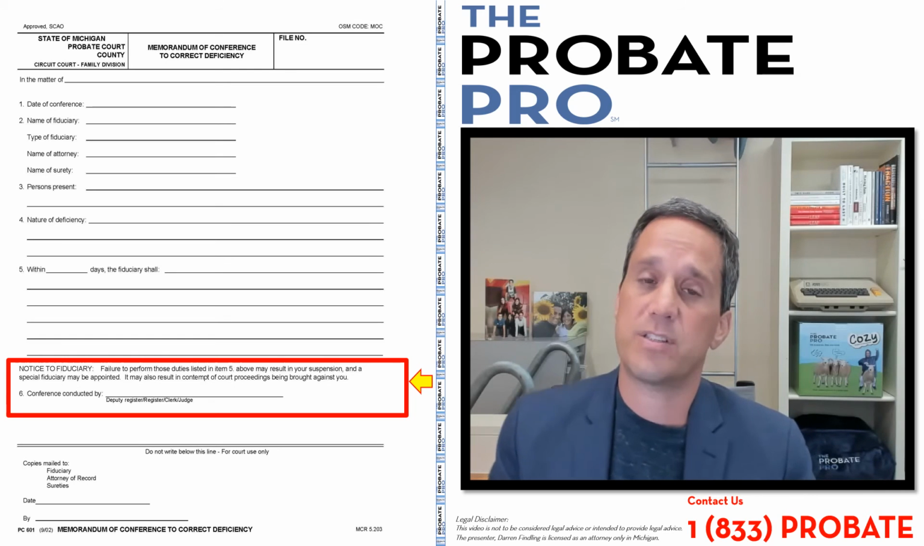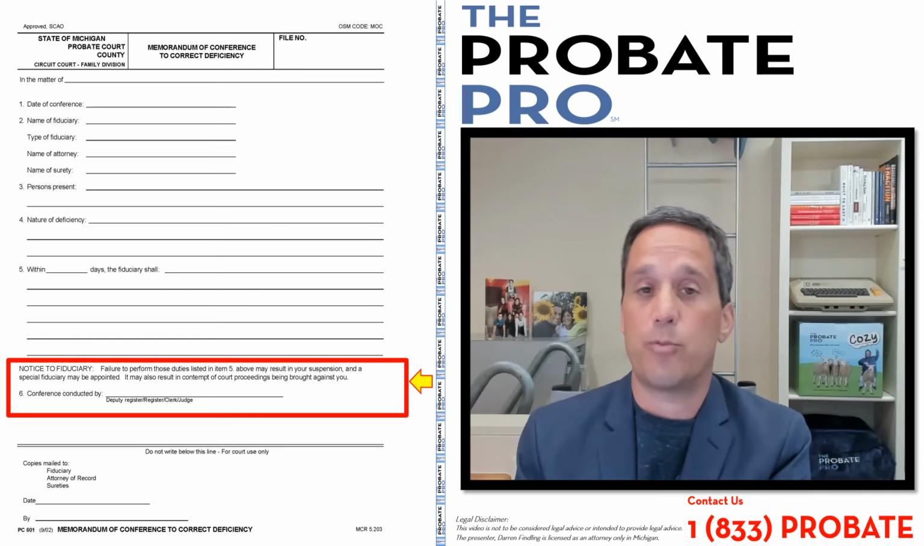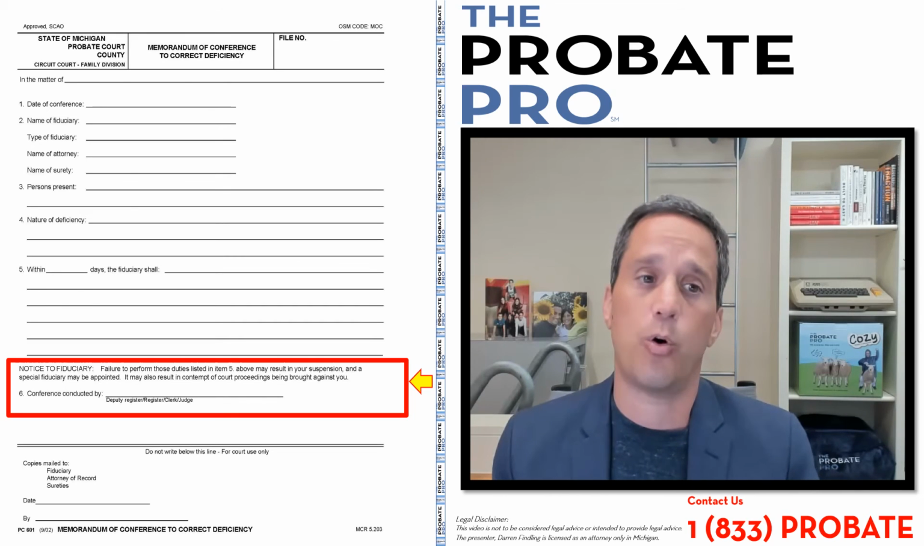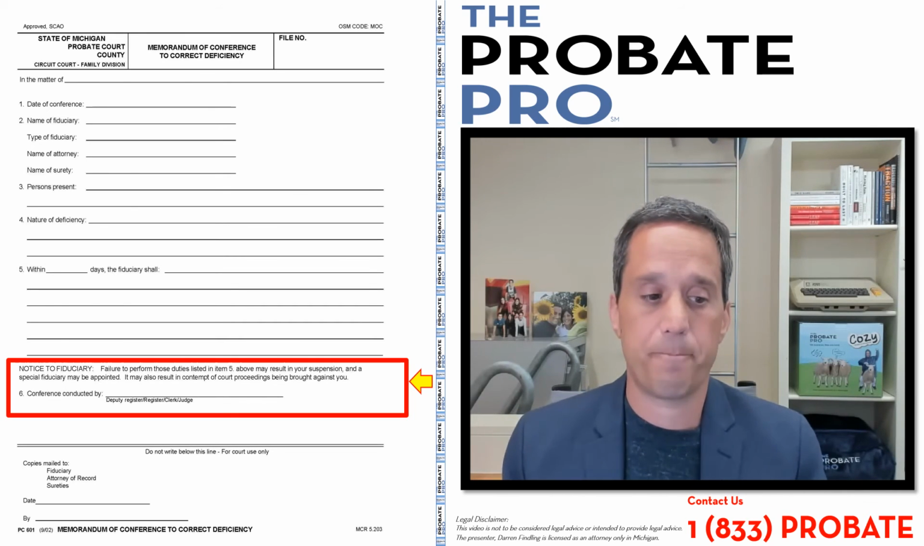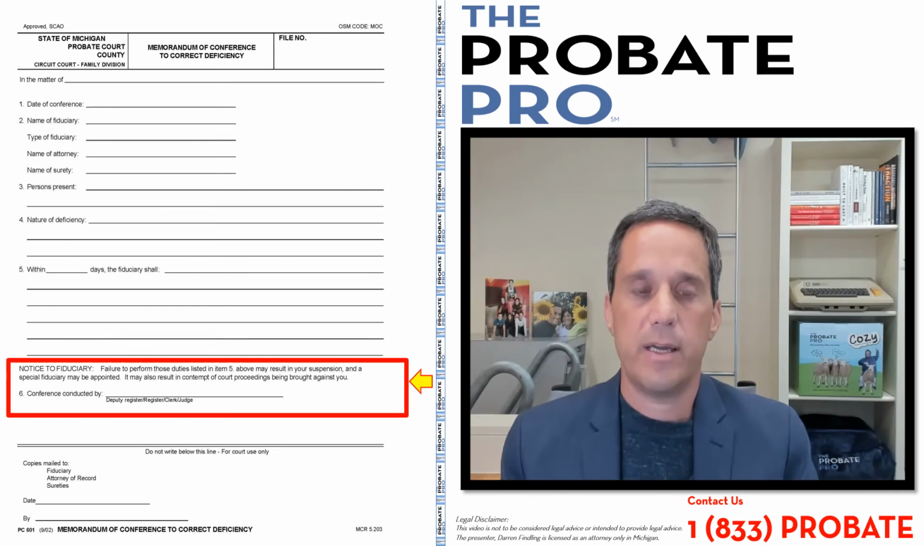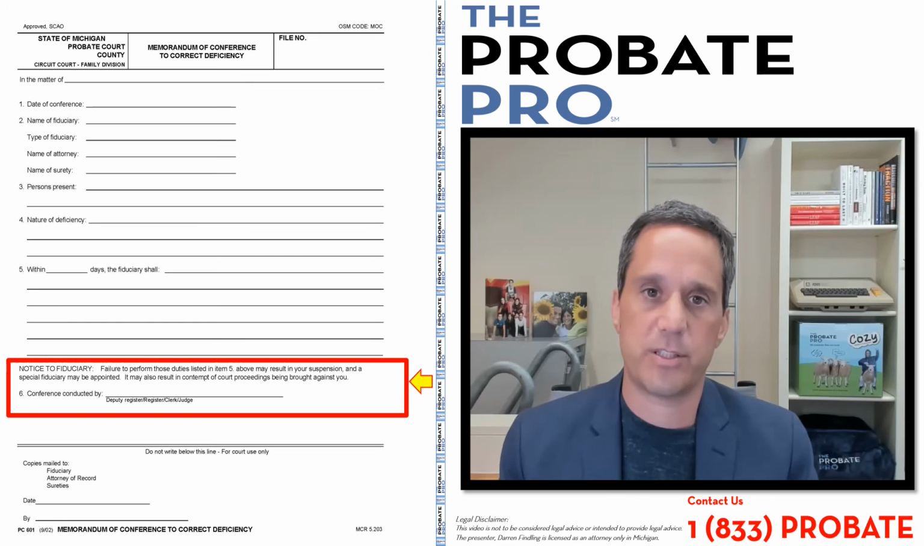And then under 6, it identifies the name of the deputy registrar or the clerk or judge or officer of the court who conducted the memorandum. So this form becomes part of the court file, and it's really important to correct the deficiency.